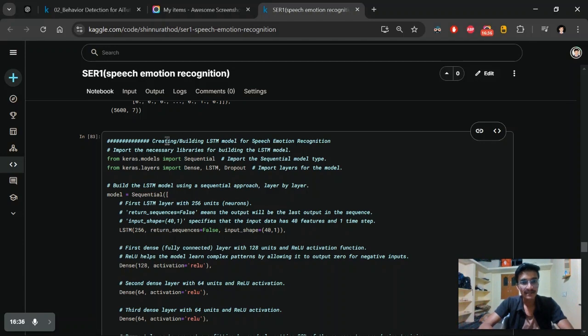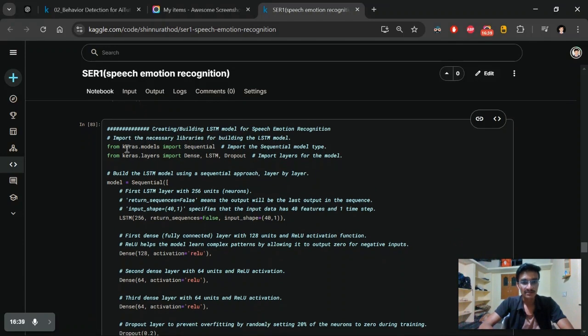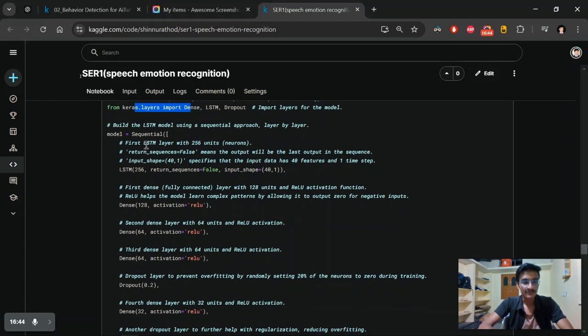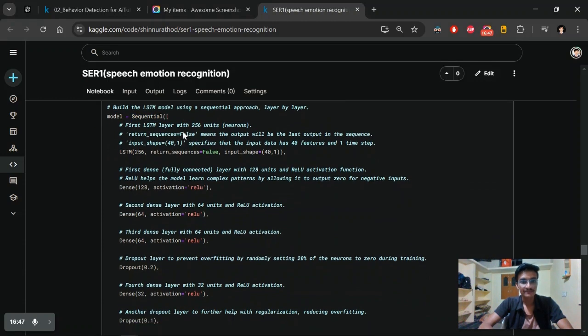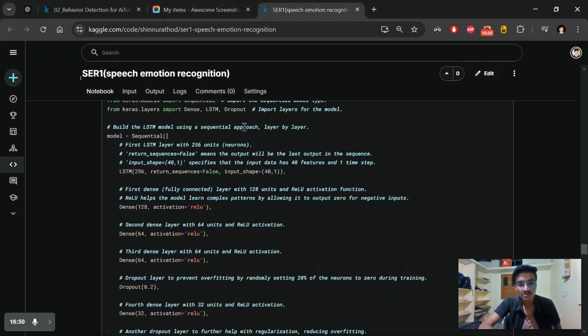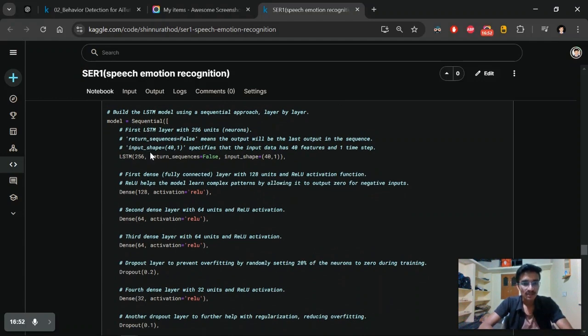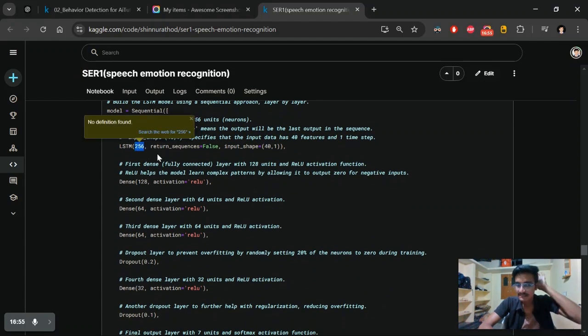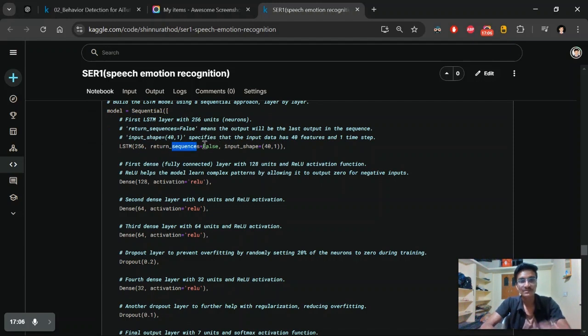Here we are creating and building the LSTM model. I'm importing the libraries here, Dense, LSTM, and Stack, building a sequential LSTM model using the sequential approach. Here I'm going to use 256 LSTM units, the neurons, with return sequences false, and the input shape.